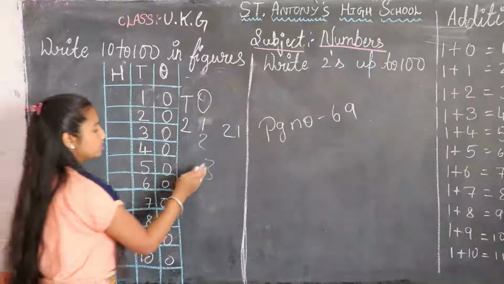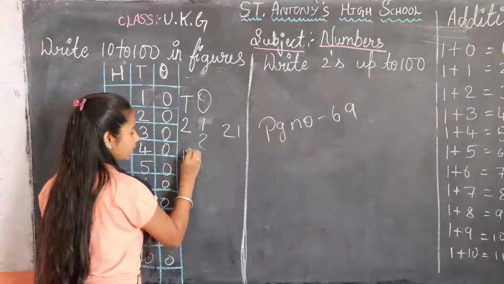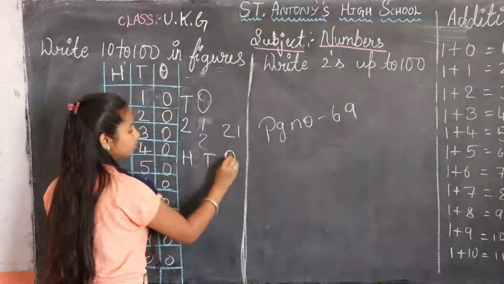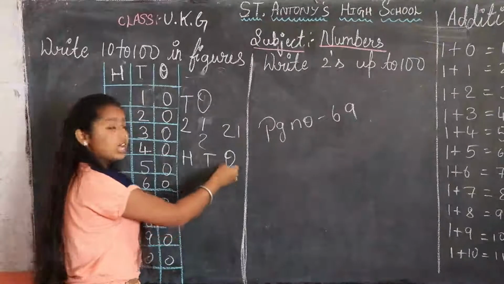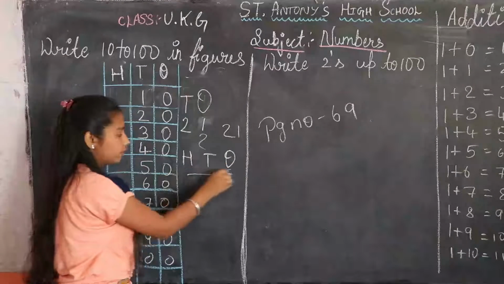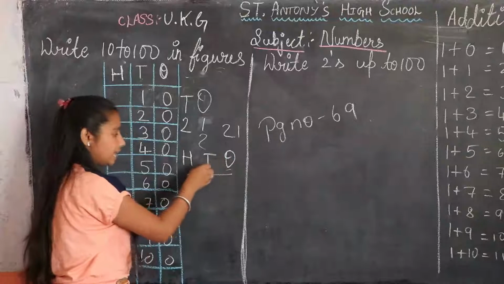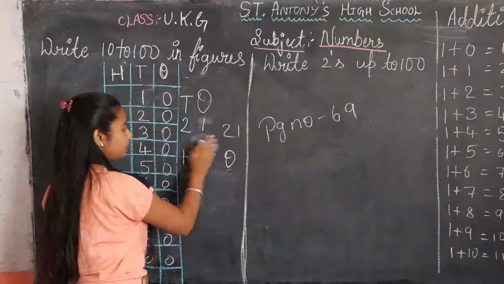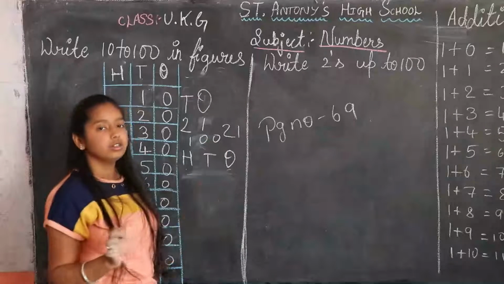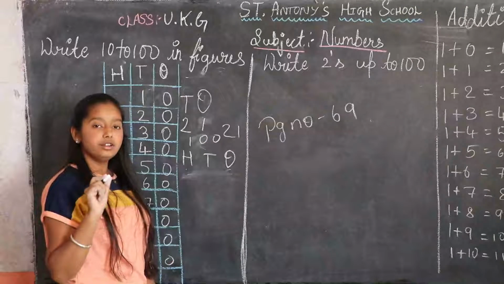No, this is wrong. When you are reading, you should not start from here. Ones, tens, 100. They are given 100 now. Where do I want to write 0?